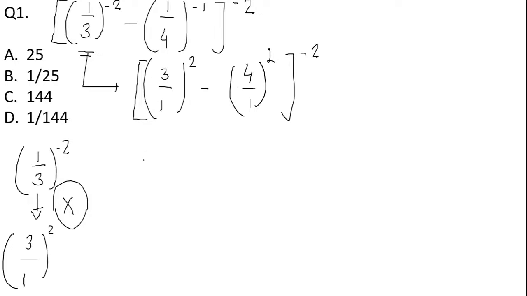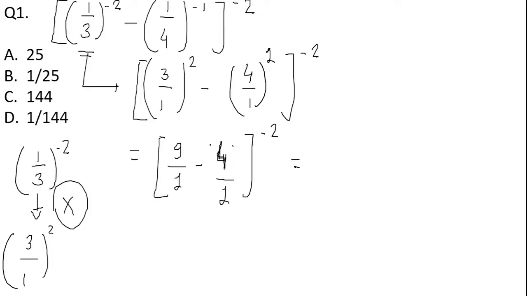Now we can simplify this. How? 3 square is 9, 1 square is 1, minus 4 raised to 1 is again 4, 1 raised to 1 is 1. It is not a square here, it is 1, right? We have to take it raised to minus 2. So now the denominators are the same. Whenever the denominators are the same, we can simply carry out the subtraction here.